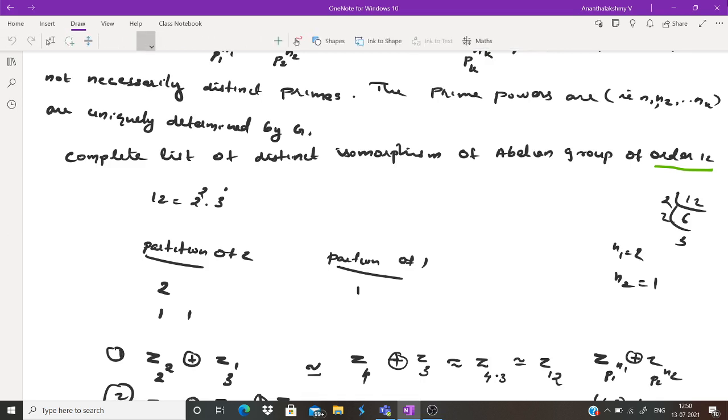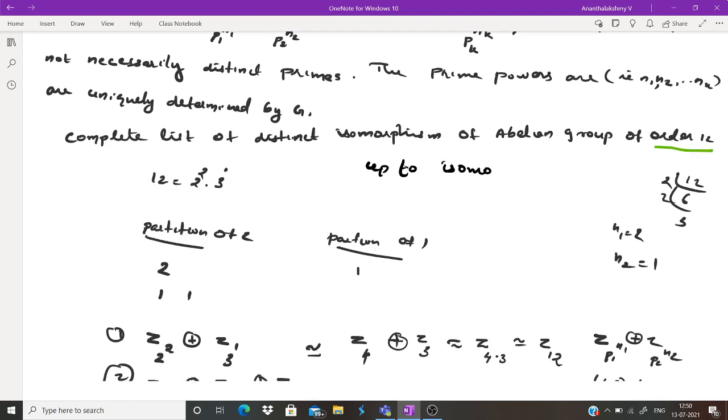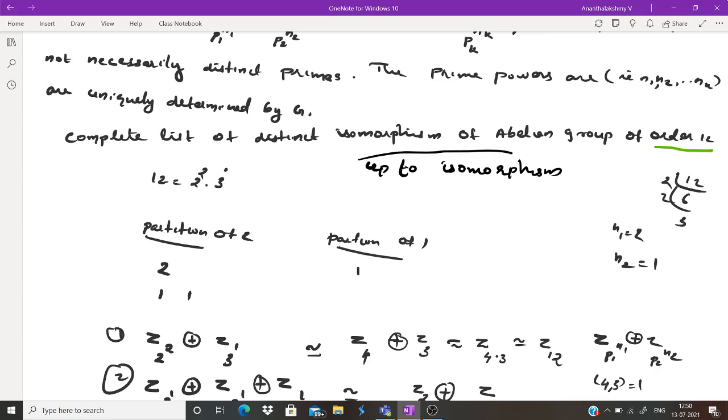The question is, list all the abelian groups of order 12 up to isomorphism.